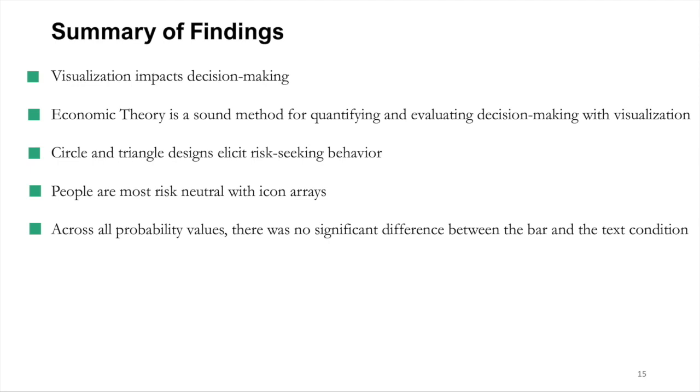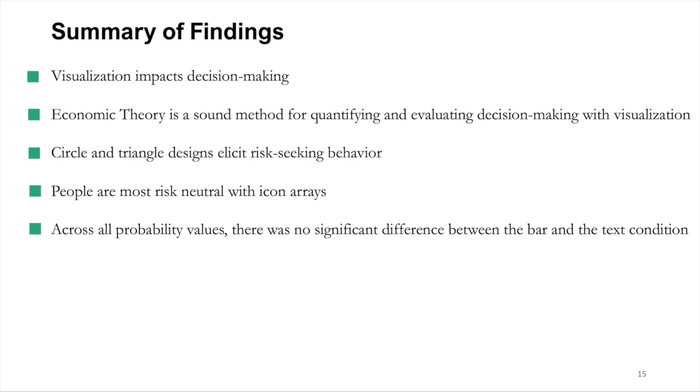Let's summarize our findings. We found that visualization impacts decision making. Economic theory is a sound method for quantifying and evaluating decision making with visualization. Circle and triangle designs elicit risk-seeking behavior. People are most risk neutral with icon arrays. Finally, across all probability values, there was no significant difference between the bar and the text condition.